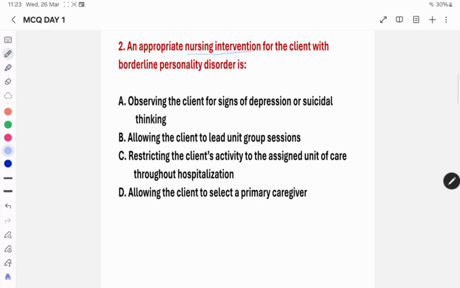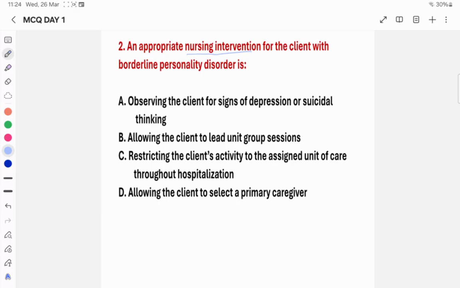Option A is observing the client for signs of depression or suicidal thinking. Option B is allowing the client to lead unit group sessions. Option C, restricting the client to the assigned unit of care throughout hospitalization. Option D is allowing the client to select a primary caregiver.